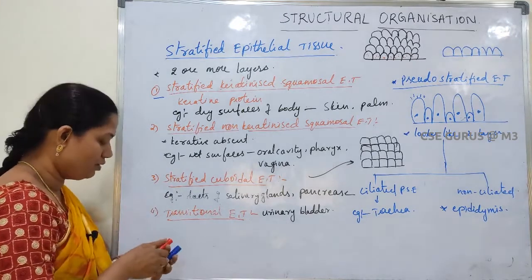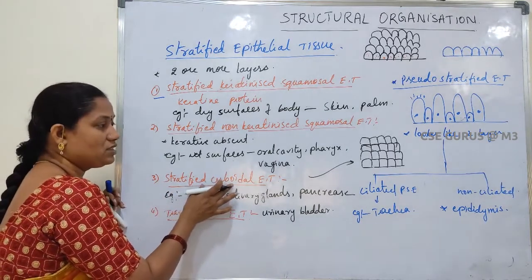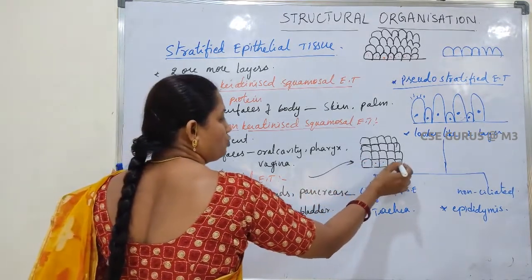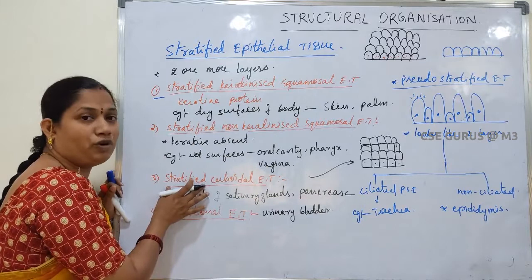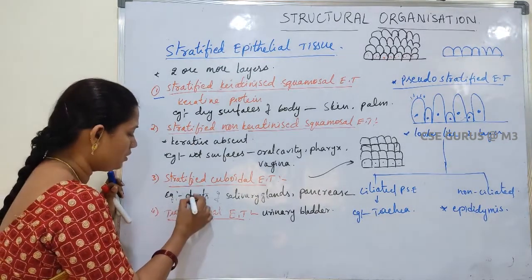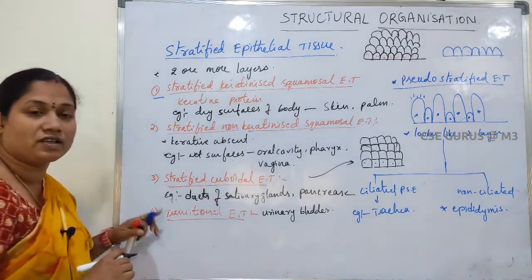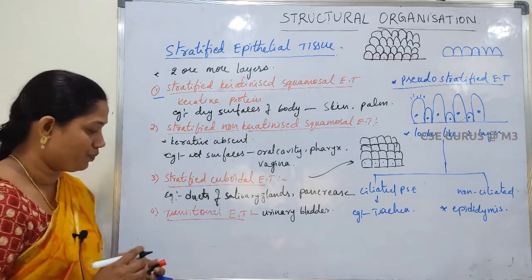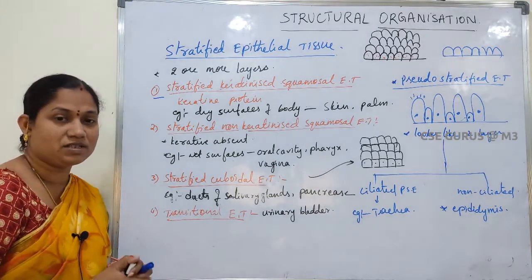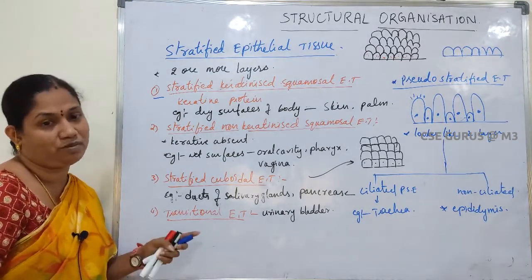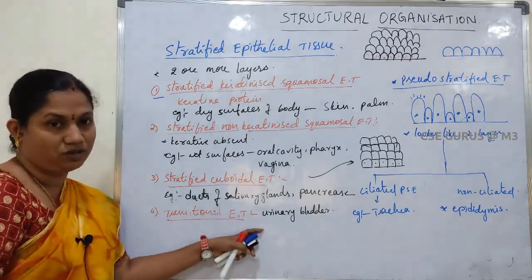Next, stratified cuboidal epithelial tissue. Stratified cuboidal epithelial tissue means the cells are cube shaped. All the layers of cells are cube shaped. That's why this is called cuboidal epithelial tissue. Cuboidal epithelial tissue is present in the ducts of salivary glands and the duct of the pancreas also. Next, the fourth one, transitional epithelium. Transitional epithelium means the cells can change their shapes. That's why this is called transitional epithelial tissue. It is present in the urinary bladder.